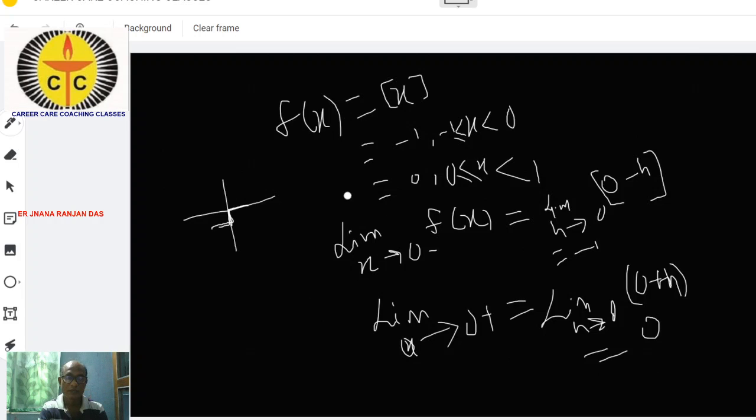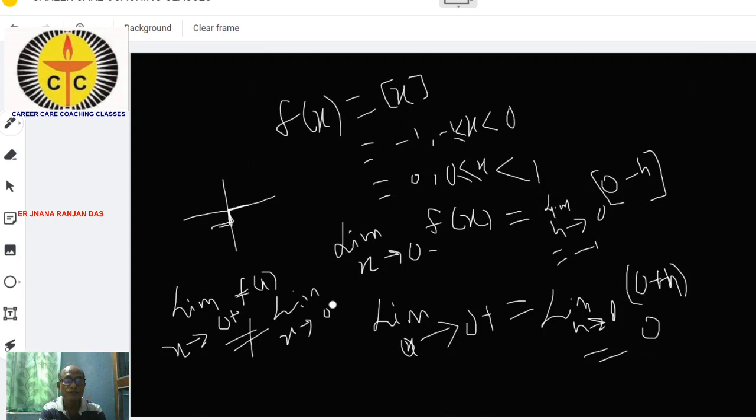In this case, limit x tends to 0 plus of f(x) is not equal to limit x tends to 0 minus of f(x).